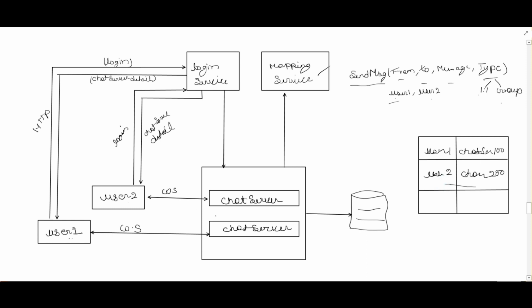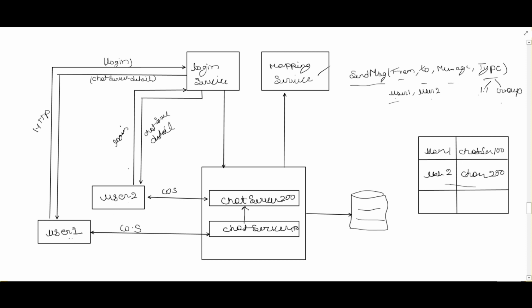Then this chat server will internally talk to chat server 200, and it will send the message via chat server 200 to user 2. So basically chat server 100 will drop the message to chat server 200, and 200 will send the message to user 2. So this is how the happy flow will work.